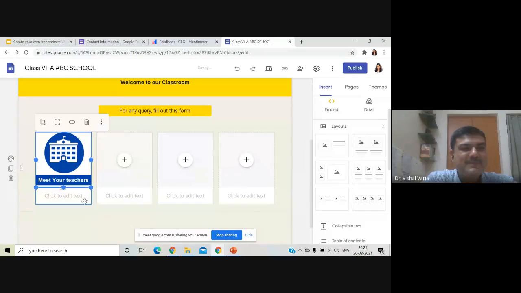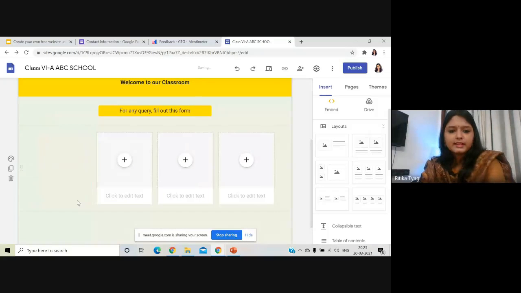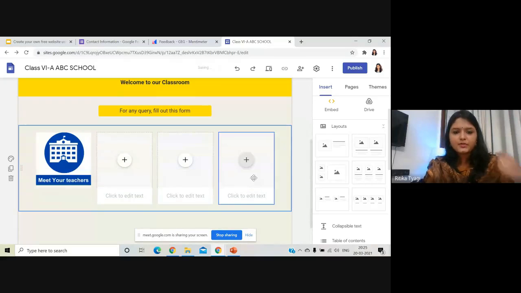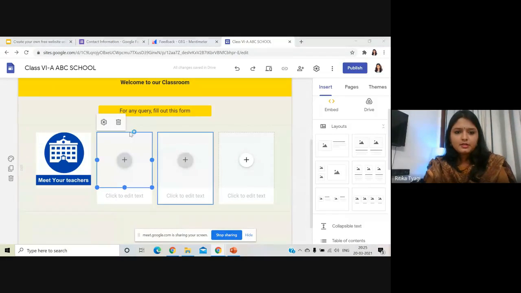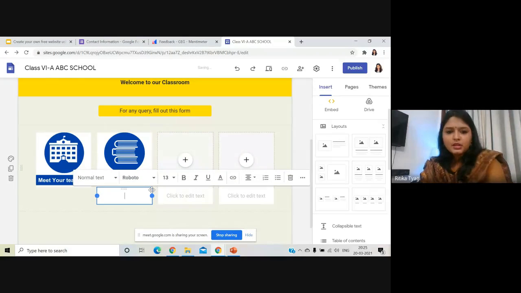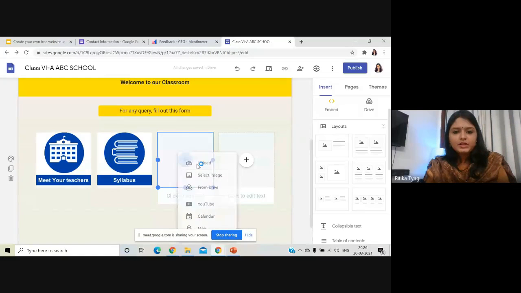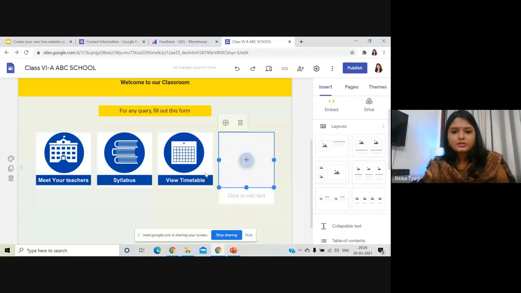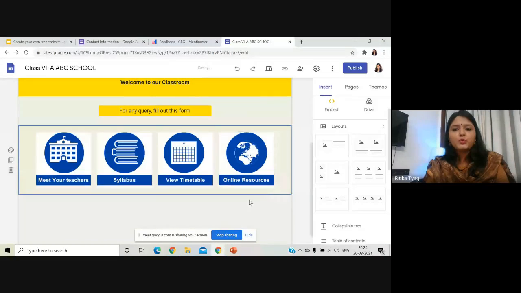So this is meet your teachers button. I don't want this text box. I can delete it. So this I don't want. I'm just going to delete it from here. Next subpage was syllabus. So I've already created a button for syllabus. If you don't want these buttons, you can just write the text only. Completely depends on you. Remove. Then I have the next button for view timetable. Remove this text box because I don't need it. I have the next button for online resources and I can remove it, and these are done.